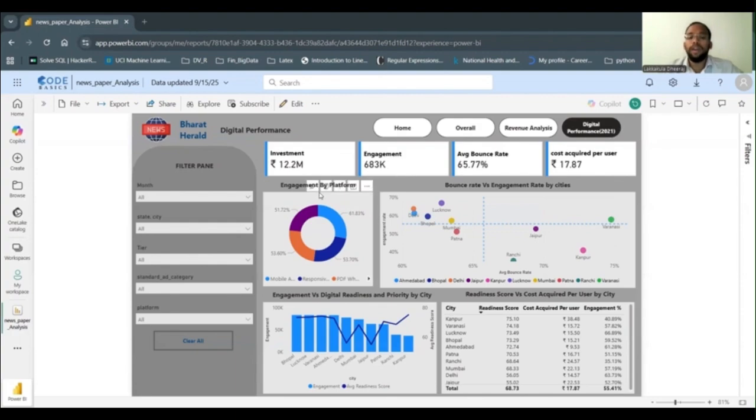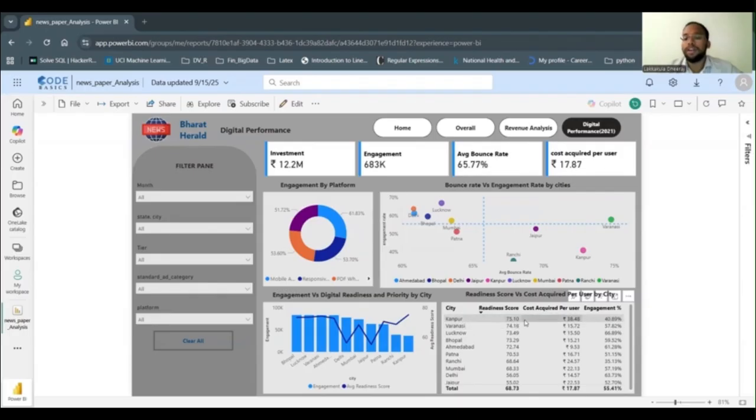Now, when it comes to engagement by platform, all are equally contributed. Among all these, the mobile app has the highest engagement. Now, when it comes to readiness score versus cost acquired per user by city, the readiness score is nothing but how much the city is digitally ready to adapt digitalization.